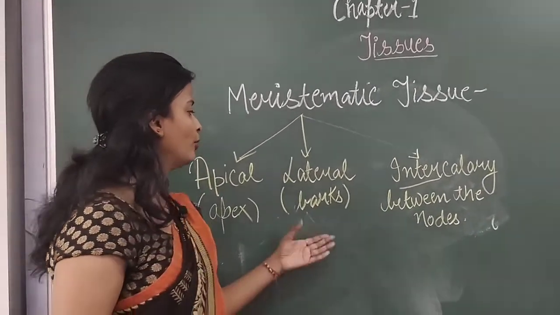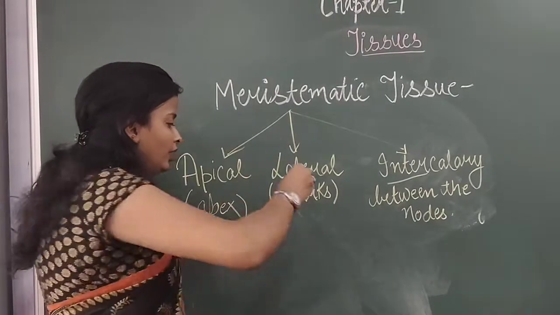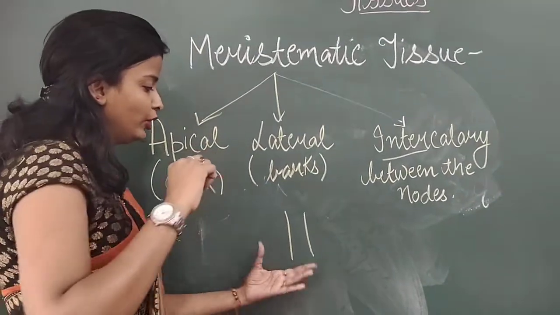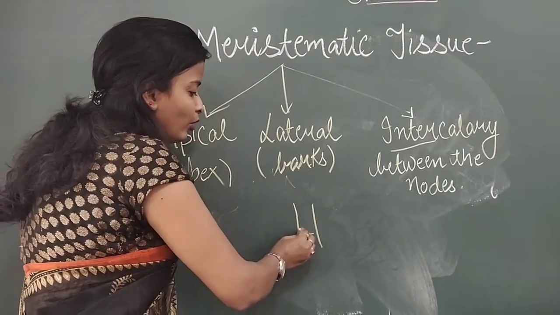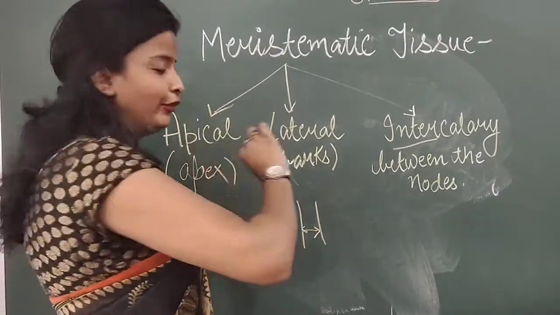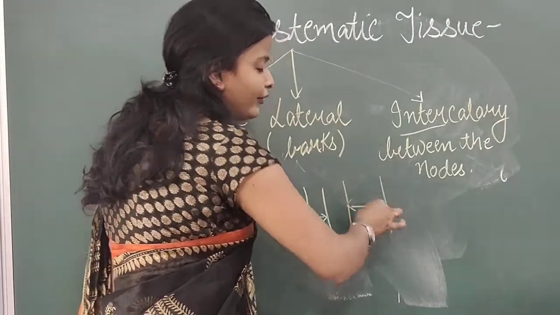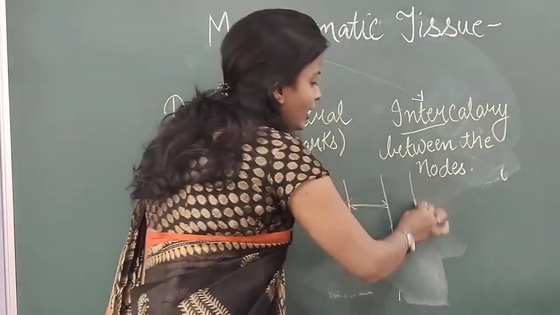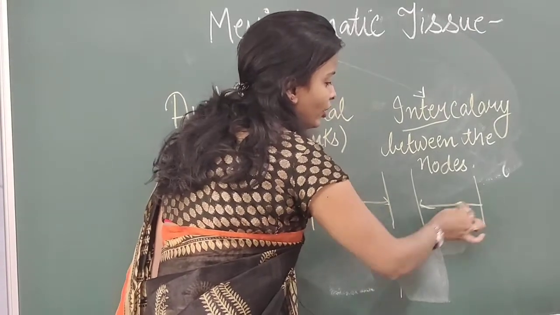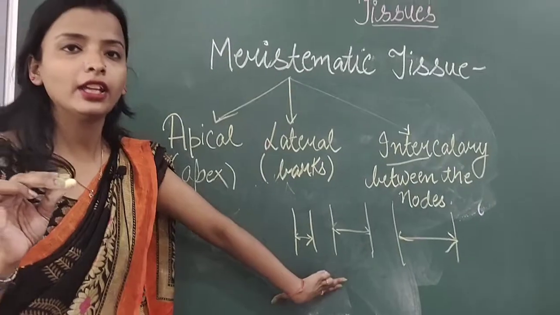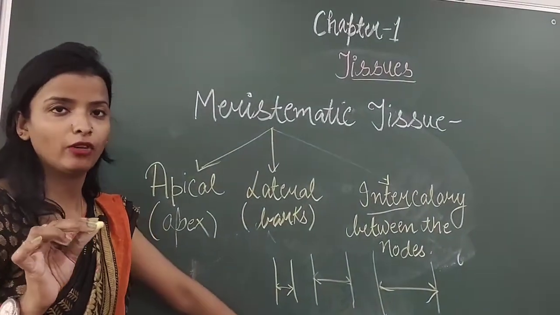Then when we talk about the lateral meristem, suppose this is a plant, a baby plant. You might have seen the thickness is very small. After a few months or years, you have seen the thickness has increased, and when a full grown tree is there, the thickness has increased a lot. So it leads to the increase in the thickness or girth of the plant or of the tree.